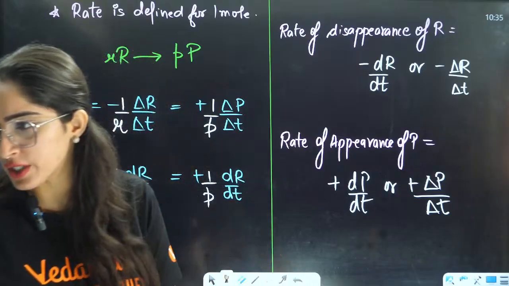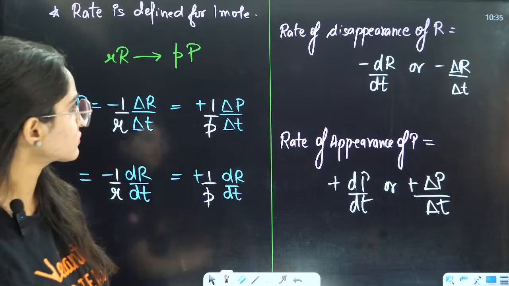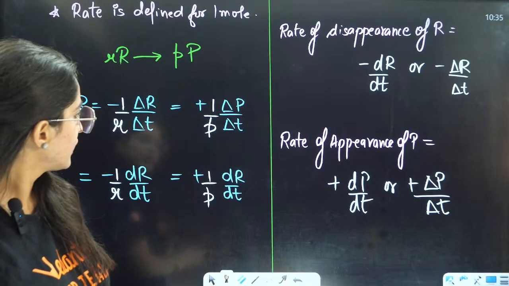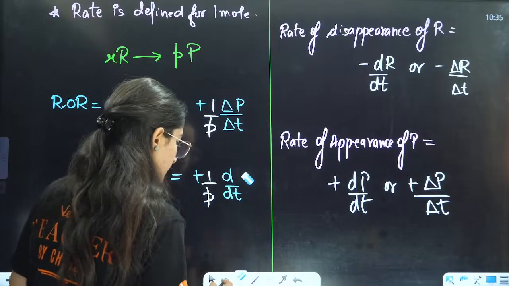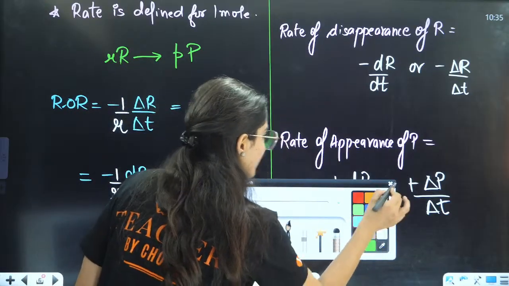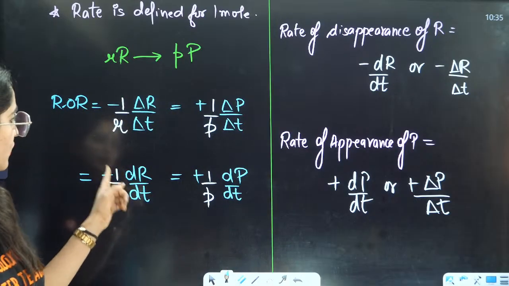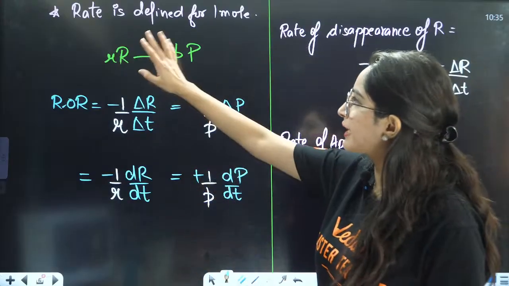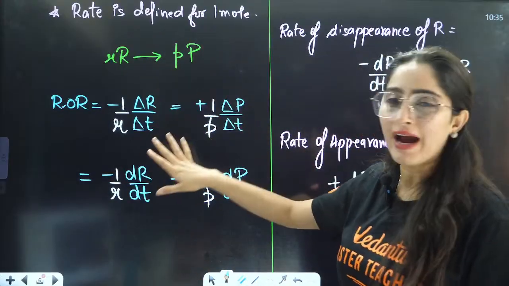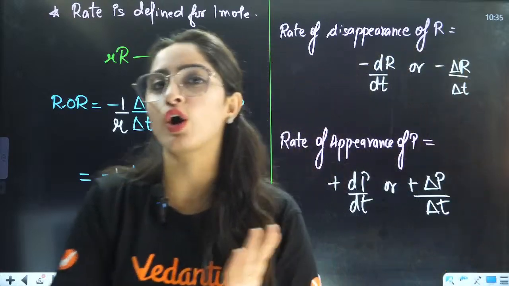Very good, Sneha, Nicola, Madhumati. DP where? Oh, here, yes, it should be dP, sorry. So just remember one thing: for rate of reaction, you will divide by the moles, but for rate of appearance and disappearance, you will not divide by moles.